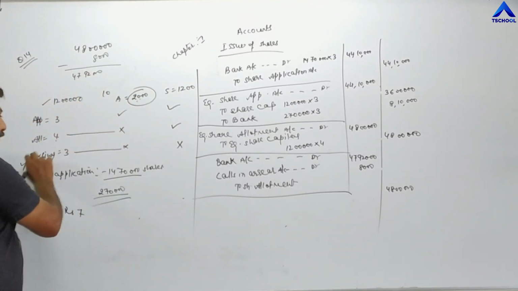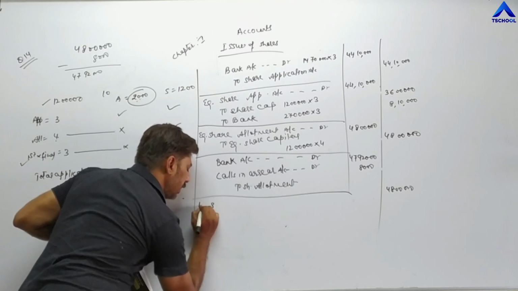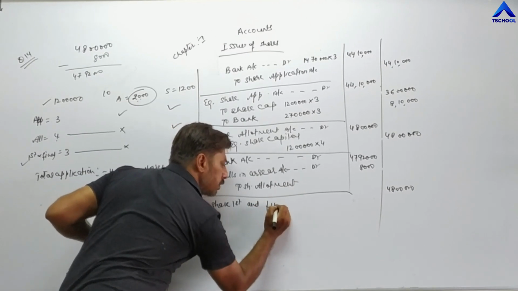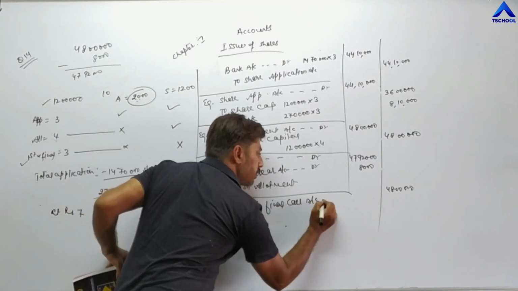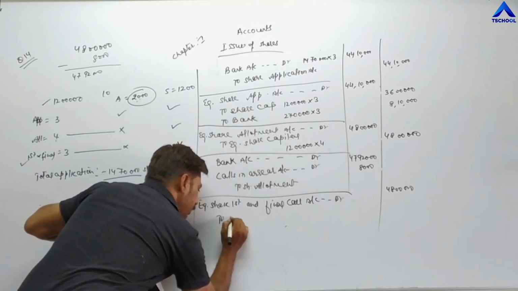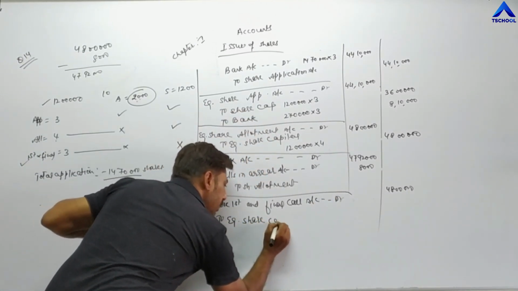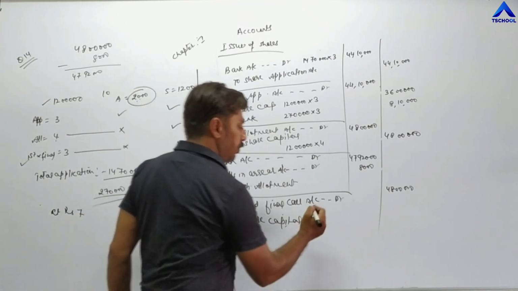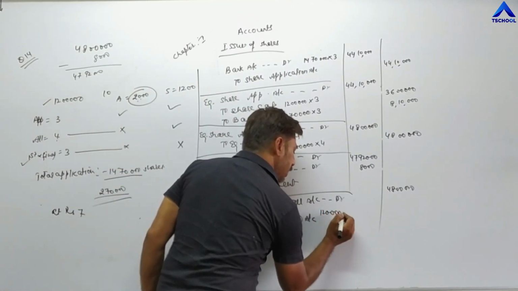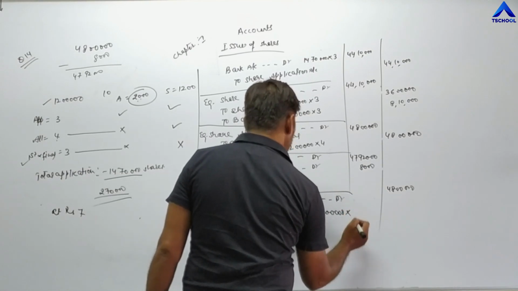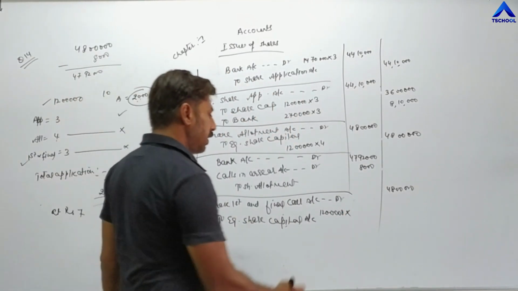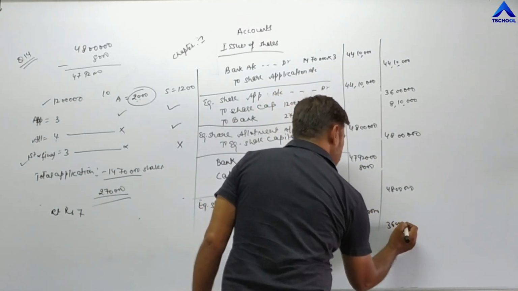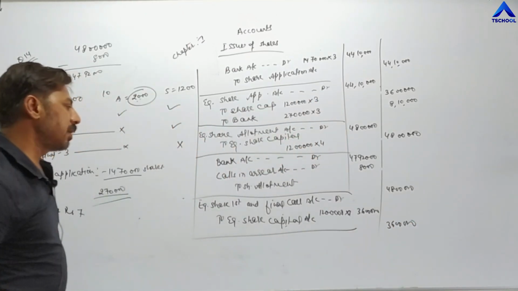The next entry is the first and final call. Equity share first and final call account debited to equity share capital account. Total number of shares is 12 lakh, and 12 lakh into the value of first and final call, which is 3, so 12 lakh into 3 is 36 lakh. This entry is completed.